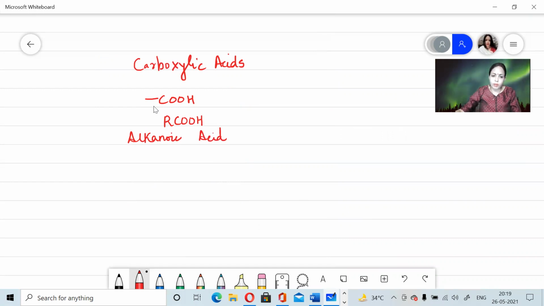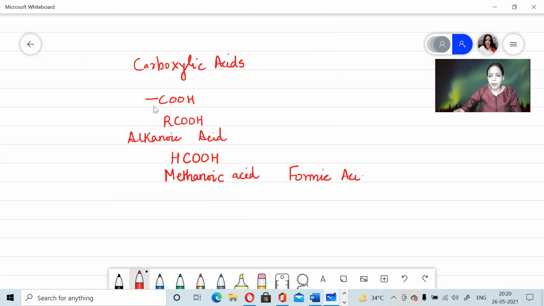If I talk about the first member of the series, it is HCOOH. There is one carbon atom, so it is known as methanoic acid. This methanoic acid is commonly known as formic acid.